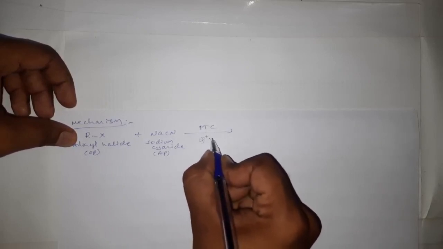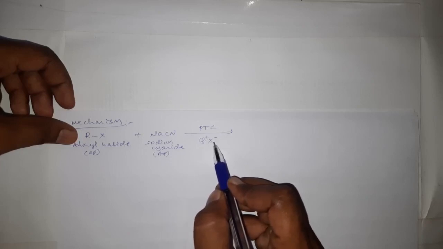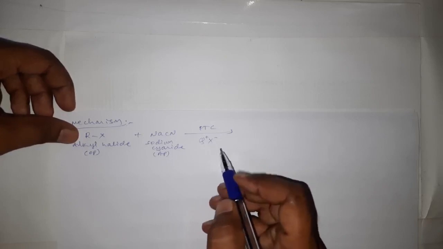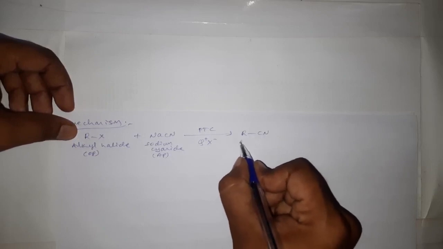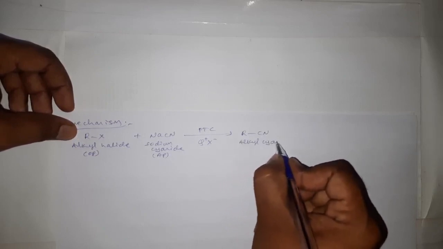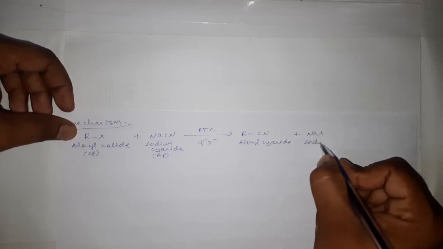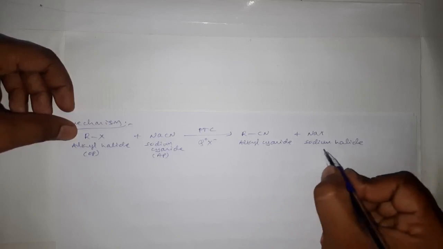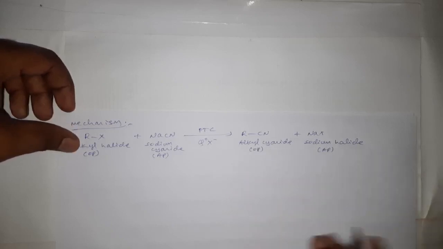Q plus X minus. Here Q stands for quaternary ammonium ion, and with this X minus it becomes a salt. Okay, Q plus X minus represents quaternary ammonium salt, and it results in the formation of alkyl cyanide and sodium halide. This sodium halide, being ionic, is soluble in aqueous phase.